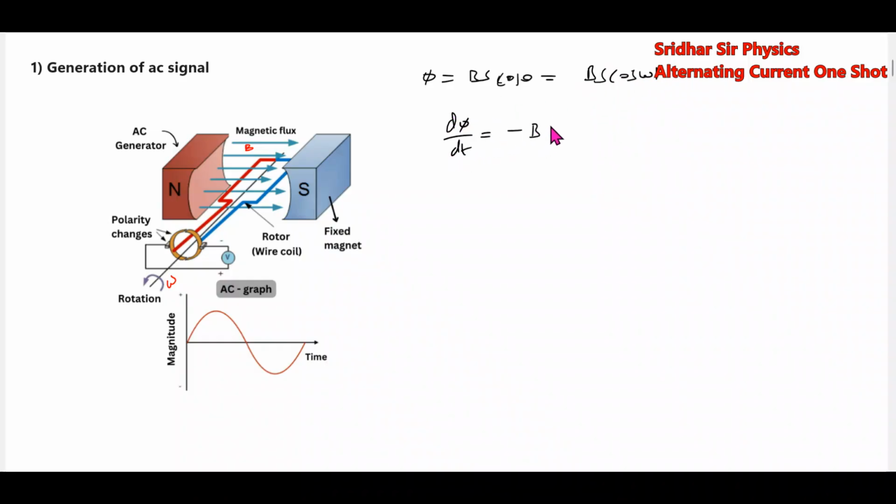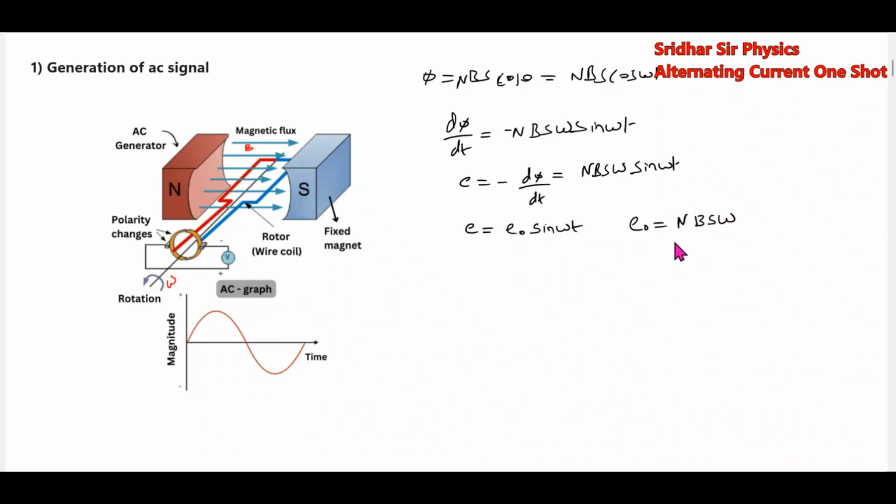Rate of change of flux. There are a number of turns, N. So this will become N B S omega sin omega t. So what is E naught equal to?